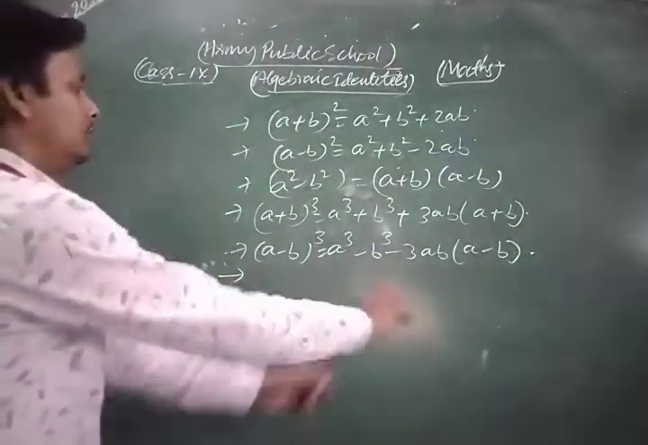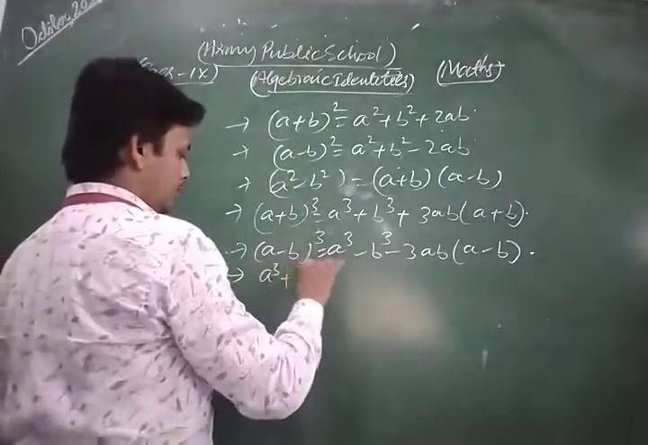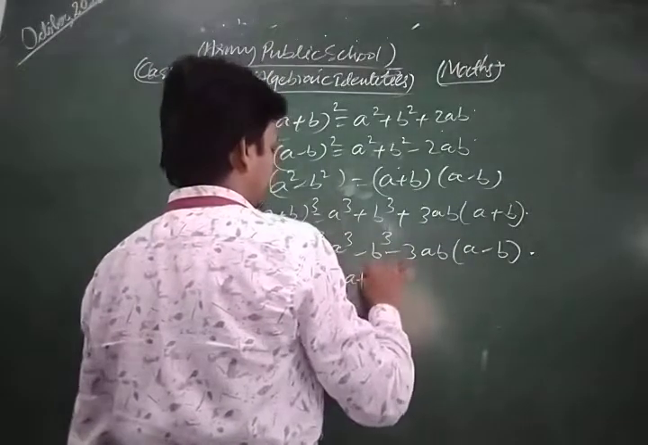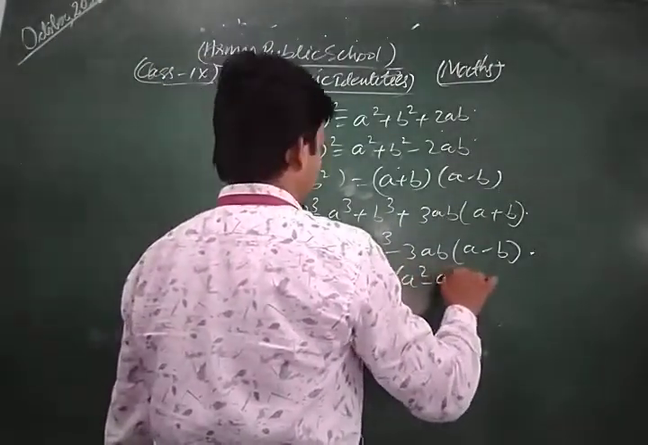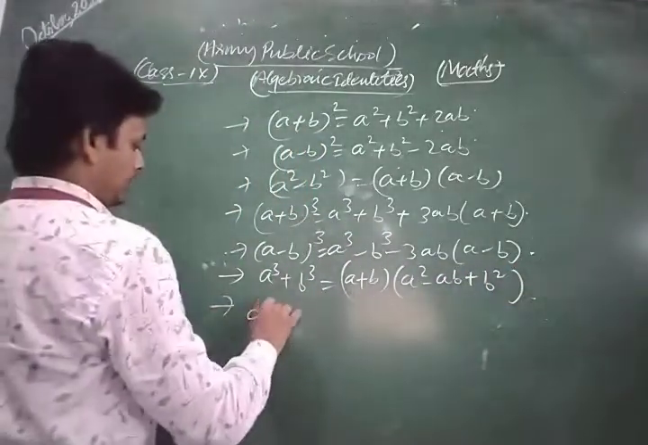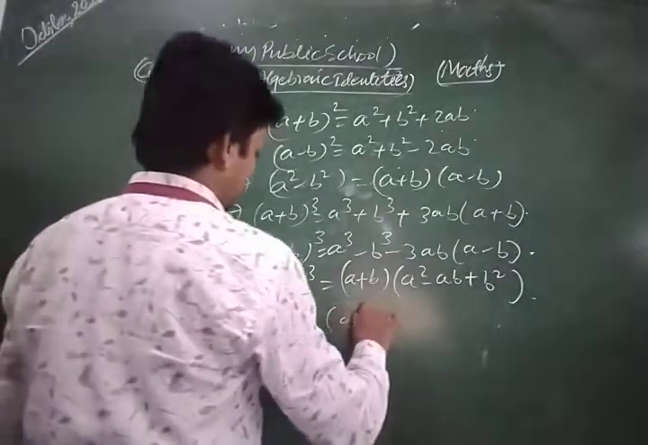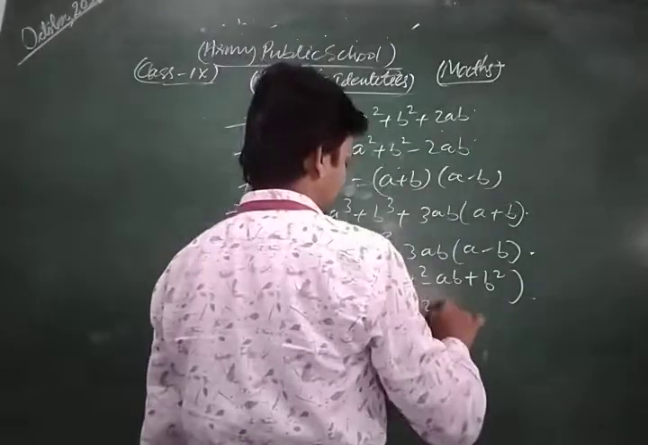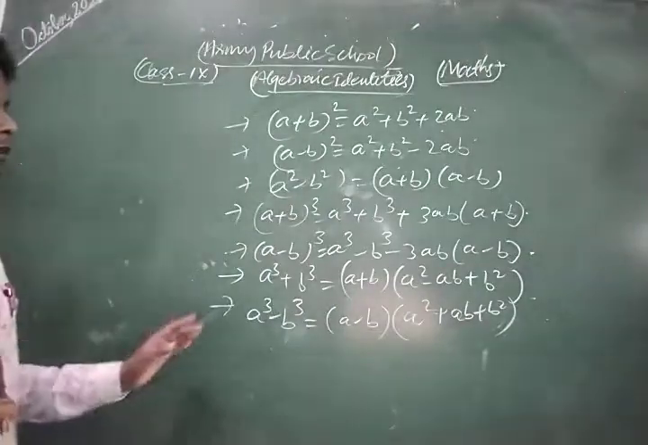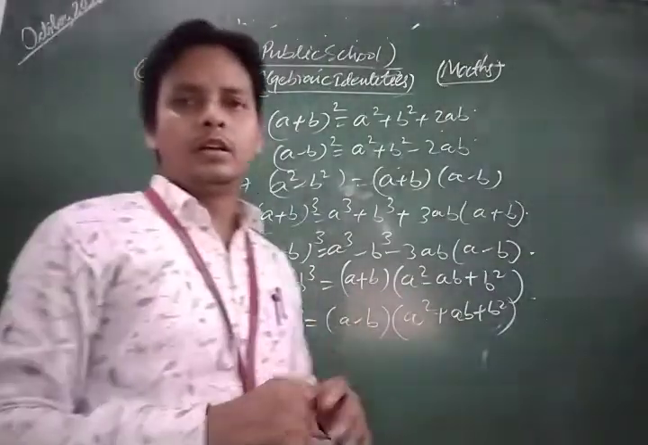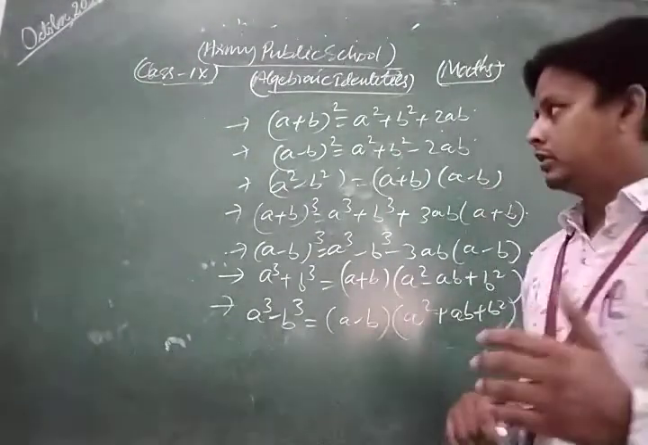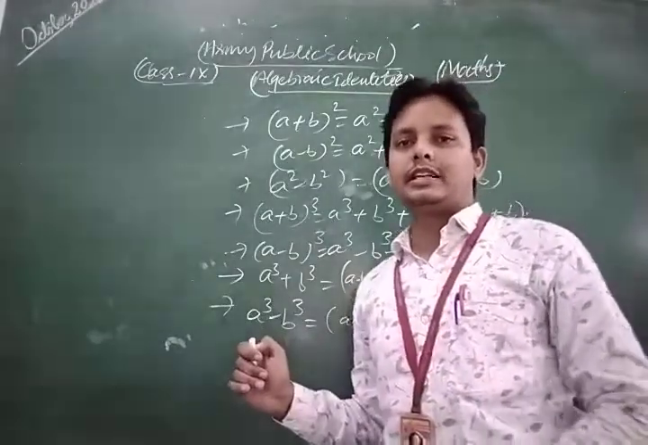Next one is a cube plus b cube. This is also a very important algebraic identity, and its formula is (a plus b) in one bracket, and this is (a square minus ab plus b square). And next is a cube minus b cube. This is (a minus b) in one bracket, and in another bracket (a square plus ab plus b square). So these are some very common algebraic identities, and there are so many questions based on these identities in your syllabus.